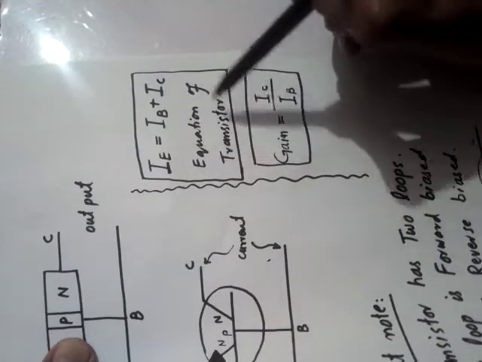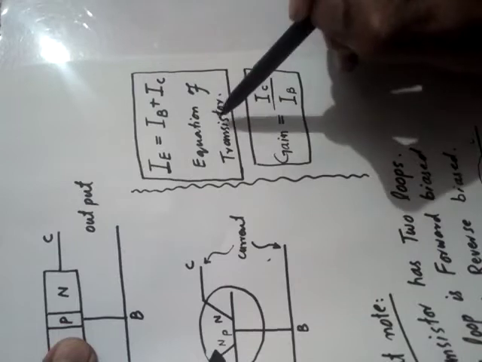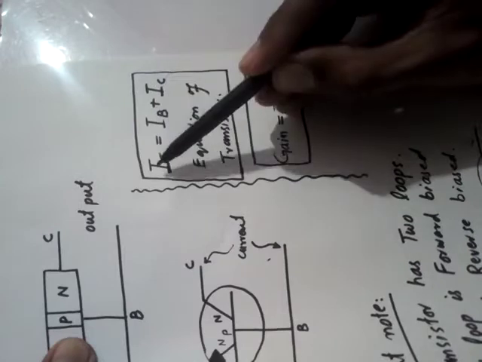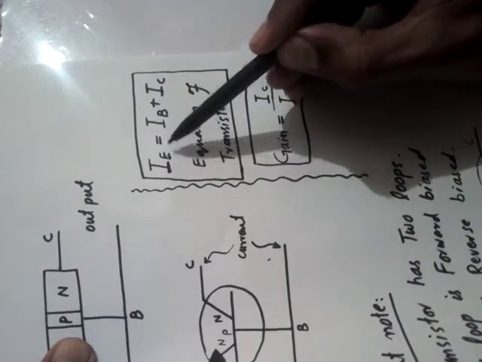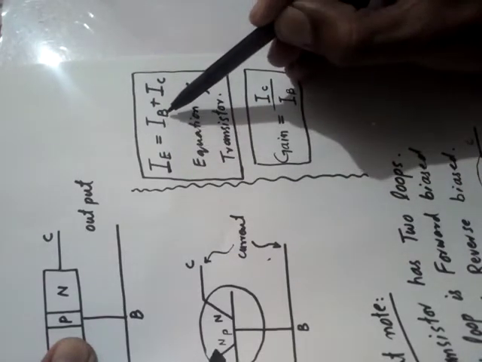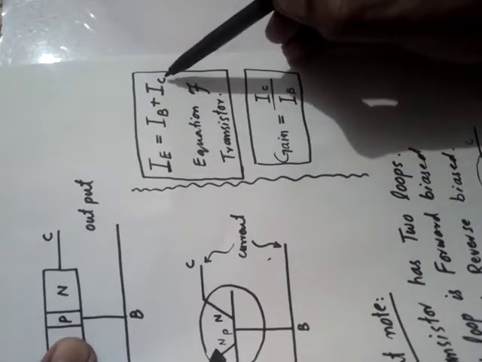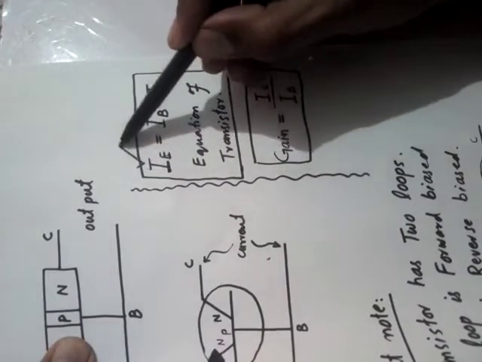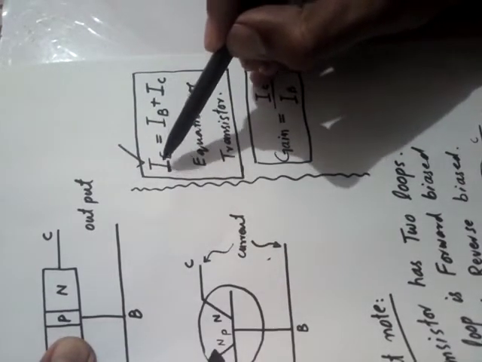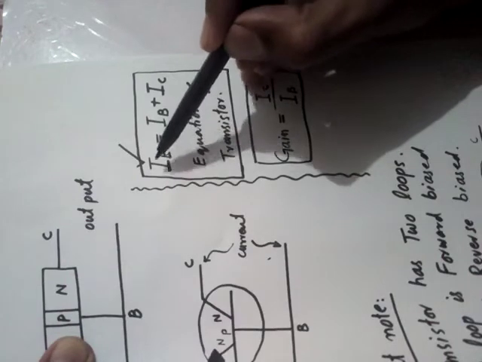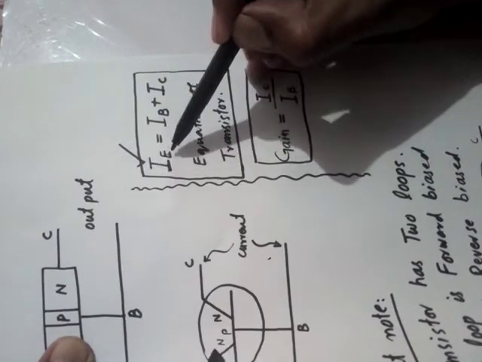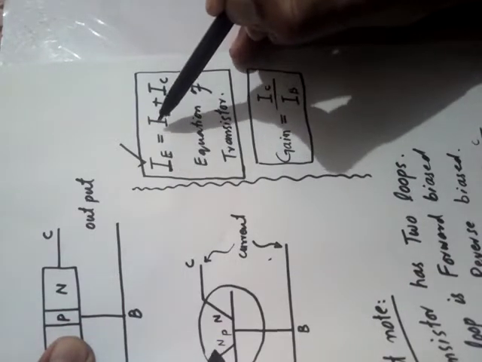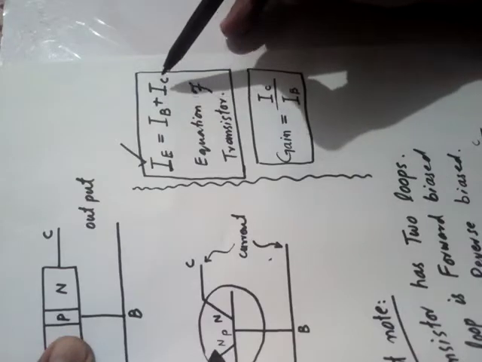This is called the equation of transistor. The equation of transistor is IE is equal to IB plus IC. I for current, E for emitter; I for current, B for base; I for current, C for collector. What does it mean? It means that the input current, we know that we introduce the current at the emitter, is IE. This current is divided into two parts. Some part of the current is base current and the remaining part is collector current.